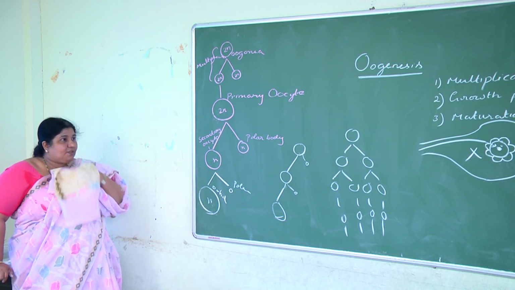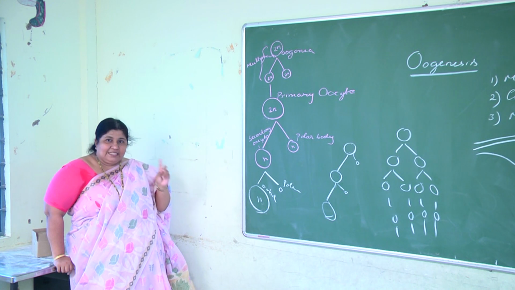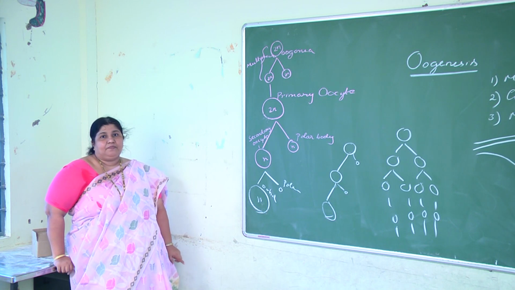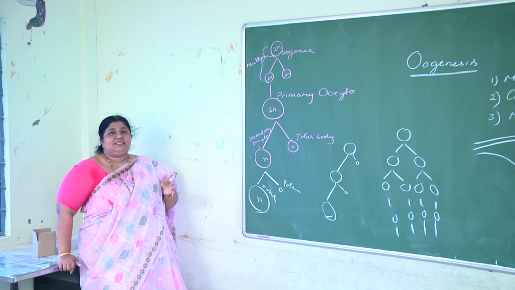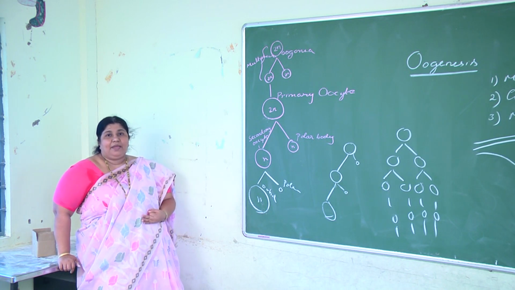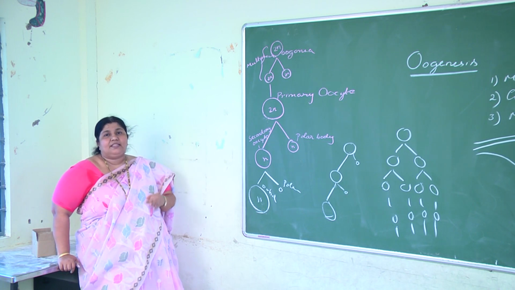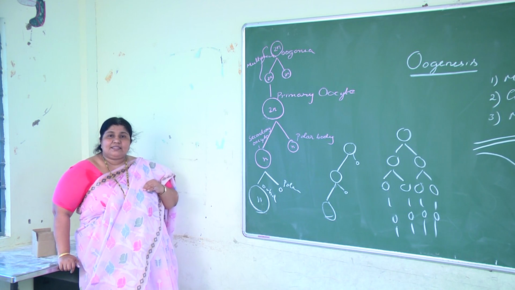Now, what are the differences you have seen between spermatogenesis and oogenesis? The first difference is spermatogenesis starts at puberty, whereas oogenesis starts in the fetal ovary itself. The second difference is spermatogenesis continues throughout life, whereas oogenesis halts at around 55 years. After menopause there is no oogenesis. The third difference is once spermatogenesis starts, it continues until the sperms are formed. But oogenesis is halting 2 times. It is a discontinuous process. Spermatogenesis is a continuous process.